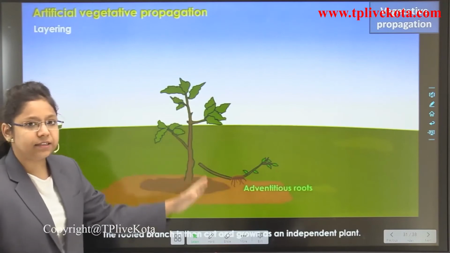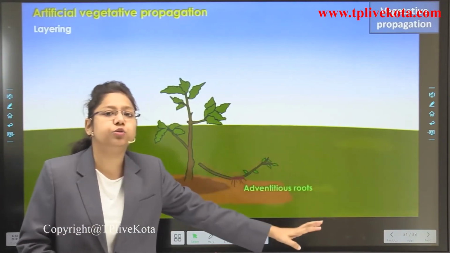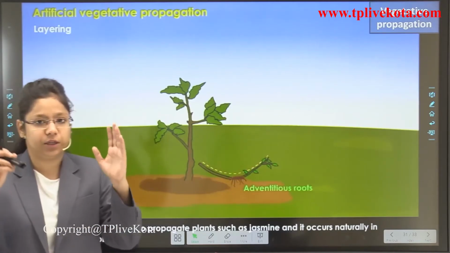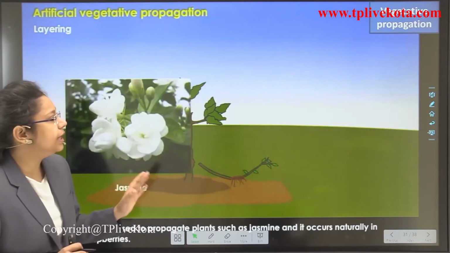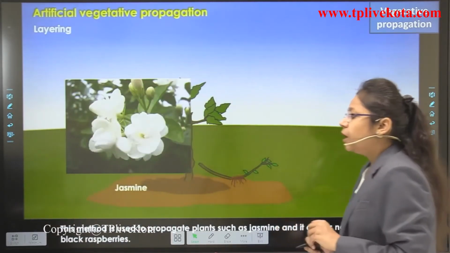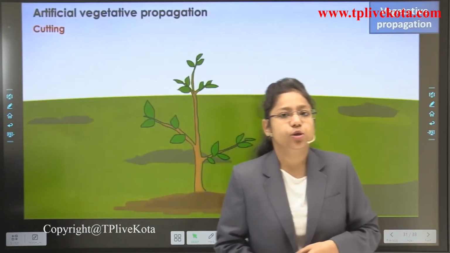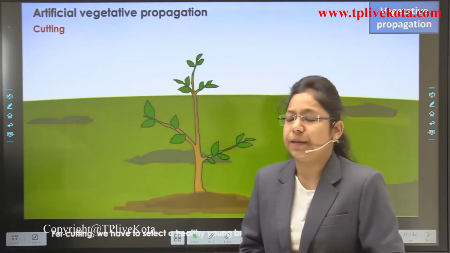We will cut the section of this plant and plant this part in new soil for it to develop into a whole plant. So this is how layering takes place. It takes place usually in jasmine, and next is the black raspberry. So it is most common in both of these types of plants.